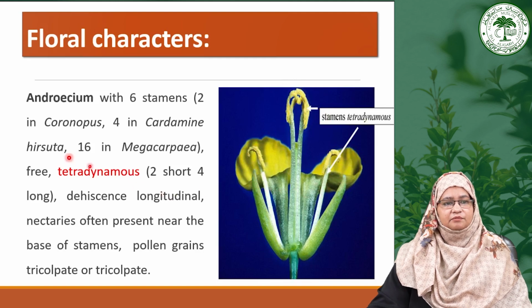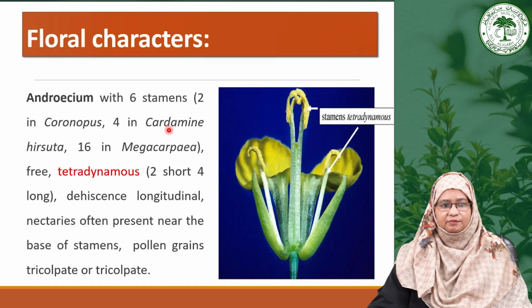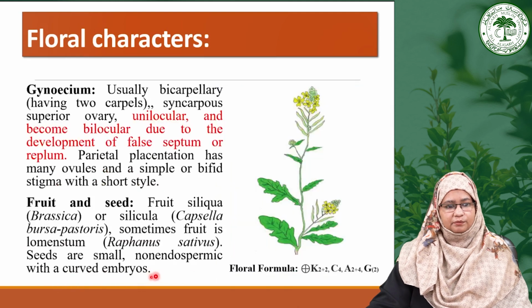In other examples, 2 stamens are present in Coronopus, 4 in case of Cardamine and 16 in case of Megacarpaea. So, this structure is crucial for effective pollination. The anthers dehisce by longitudinal dehiscence. Now, the type of pollen grains, they are tricolpate.